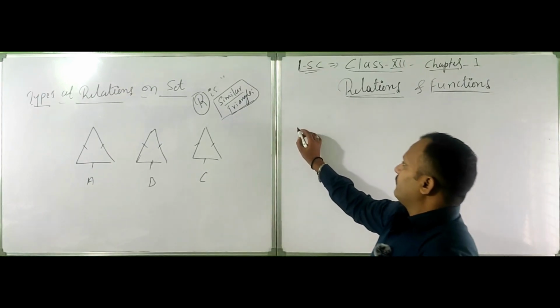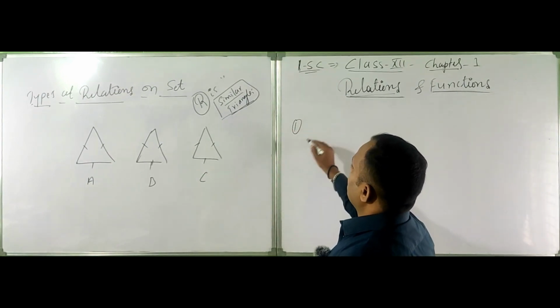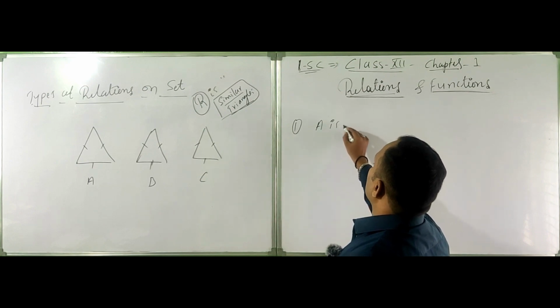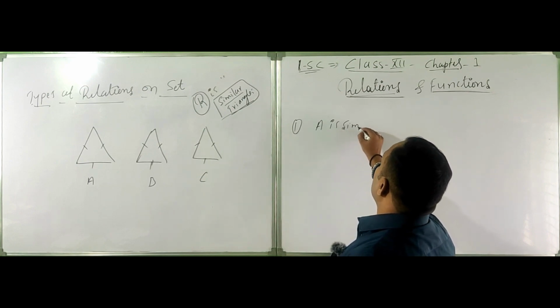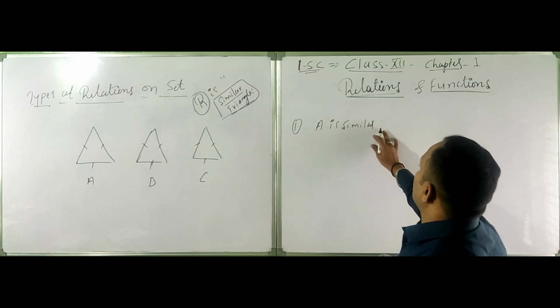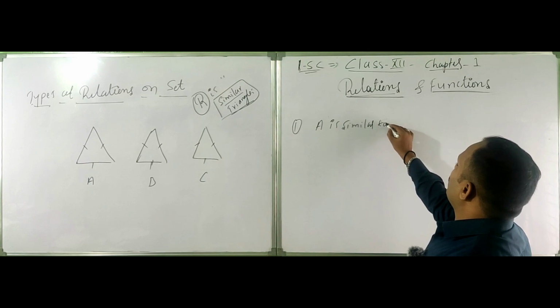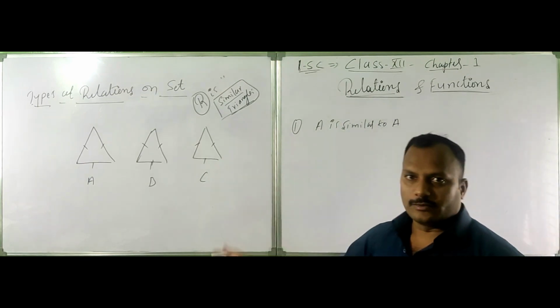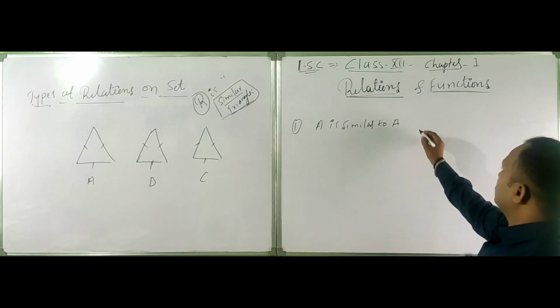First, can I write A is similar to A, right? A itself is similar to A, yes. This is okay.